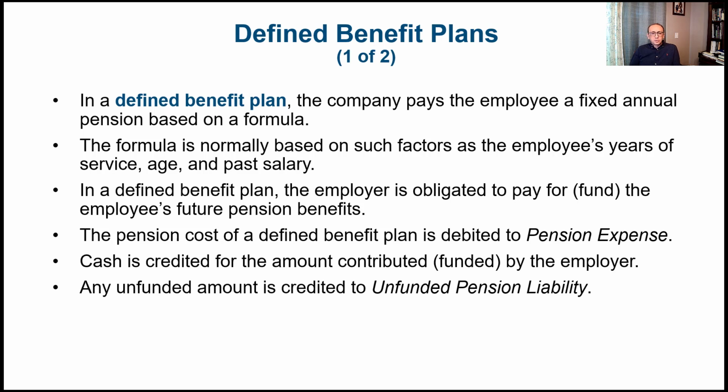So they create a fund. And the pension cost of a defined benefit plan is debited to pension expense. The problem is that employers, in some cases, don't pay enough, and that leads to what we refer to as unfunded pension liability. So when we record that, cash is credited for the amount contributed or funded by the employer, but any unfunded amount is credited to unfunded pension liability.